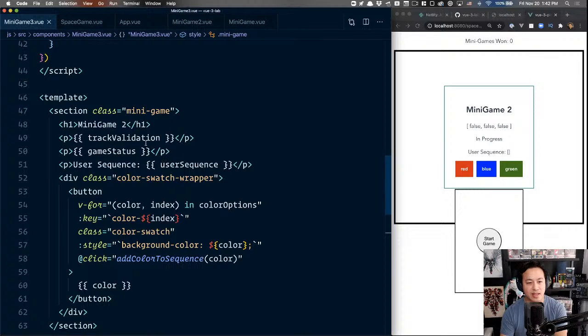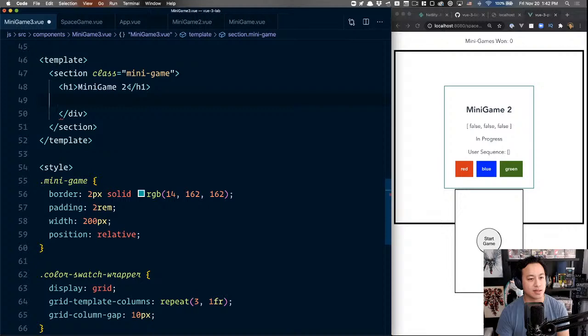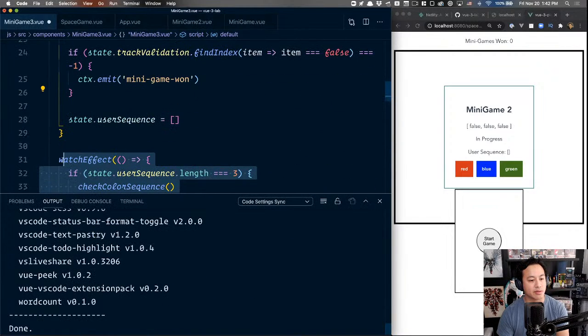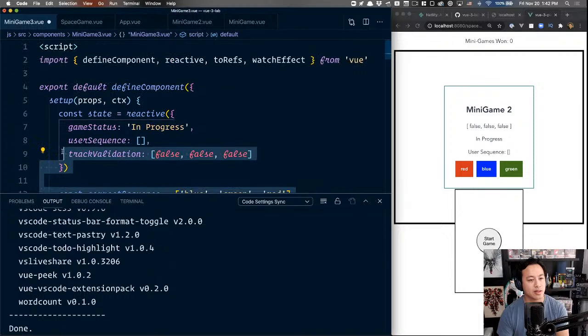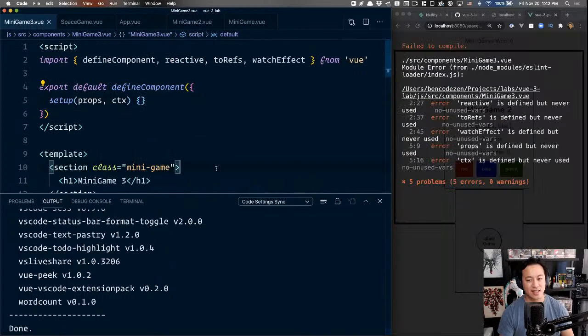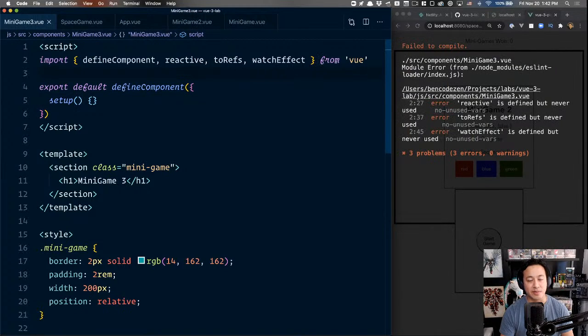So track validation, I think I'm just going to wipe all this out. We don't need any of this. We just need to know it's minigame 3. And then I'm going to wipe out all the stuff in here because we're going to start with a brand new, there you go. You see that? You see how that terminal block is so obnoxious? Anyways. All right, here we go. Now I hit it. Now we're good. And then, oh yeah, we imported all this stuff that we don't need. Sorry, we have defineComponent. So that's good.